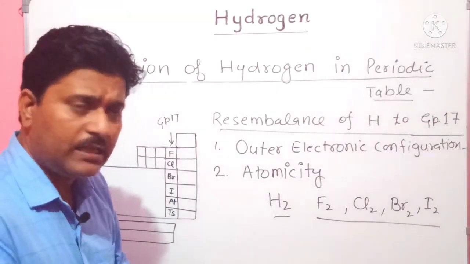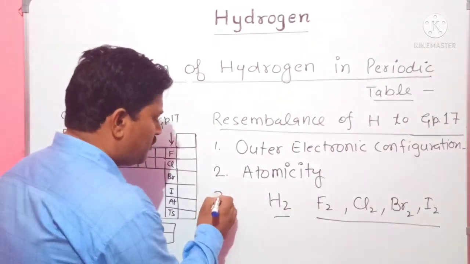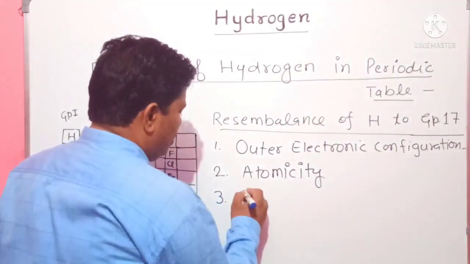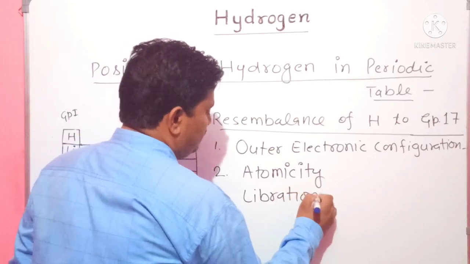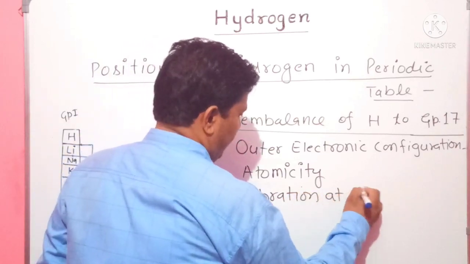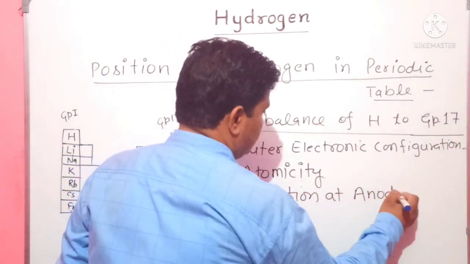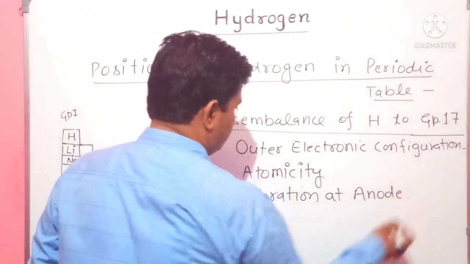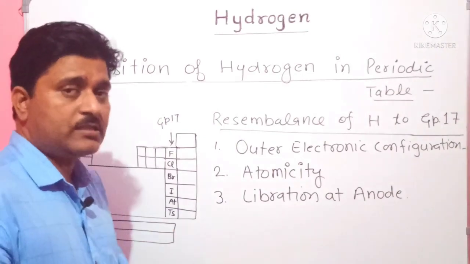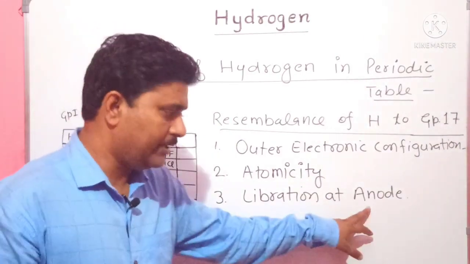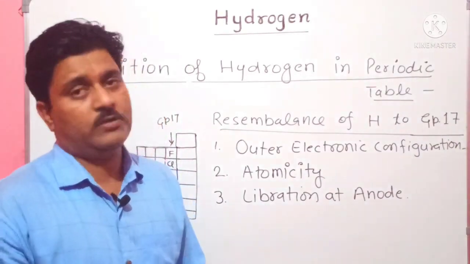Let's come to the third point, liberation at anode. We know all the halogens are always liberated at the anode when they undergo electrolysis.